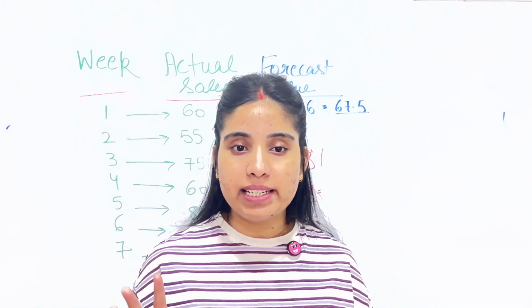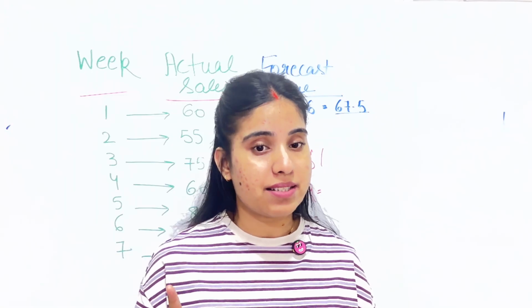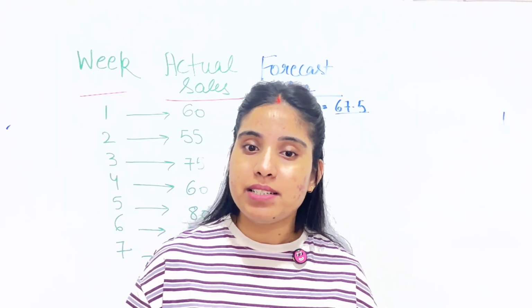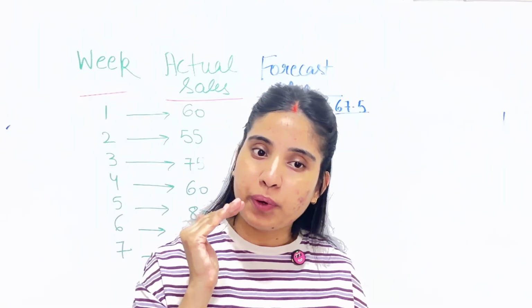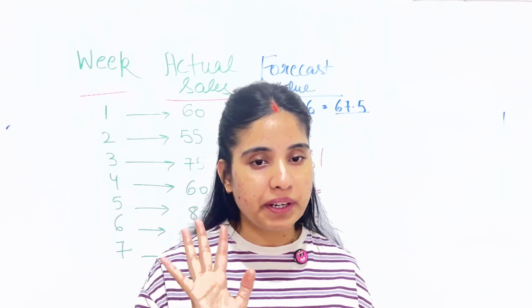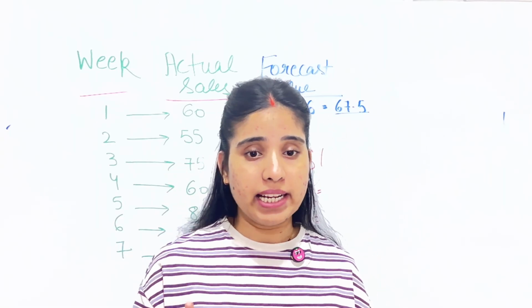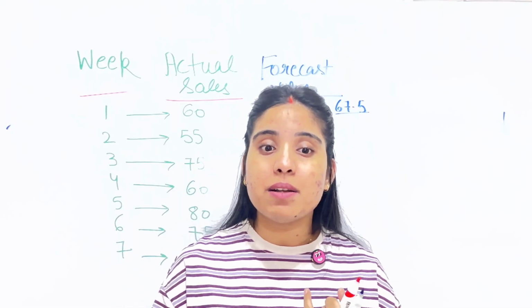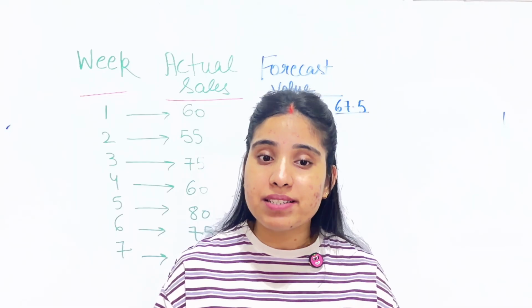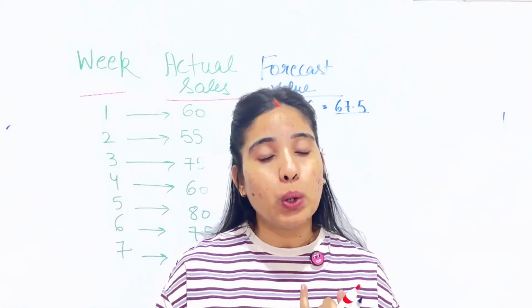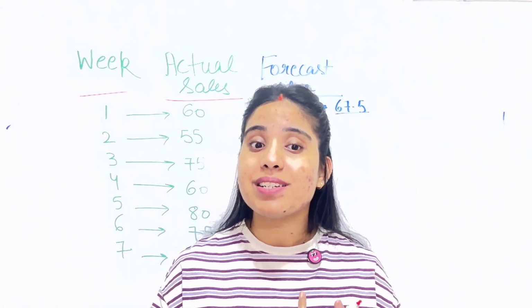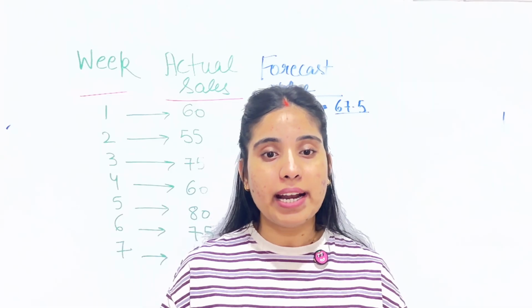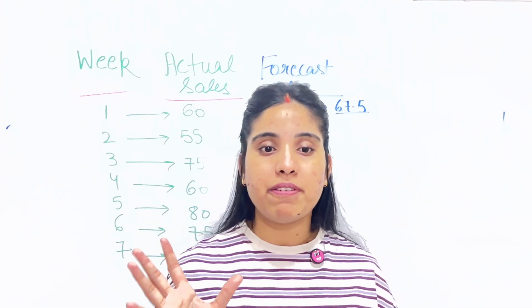So the key idea is alpha is not something you guess, okay? You test different values, for example 0.1, 0.3, 0.5, 0.7, 0.9 and find which one gives the lowest error. That is the best way, and that is your best alpha, which gives you the lowest error, okay? That is the key idea to remember: what alpha means.